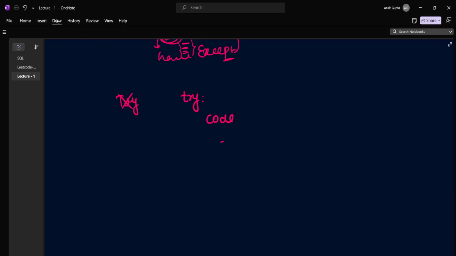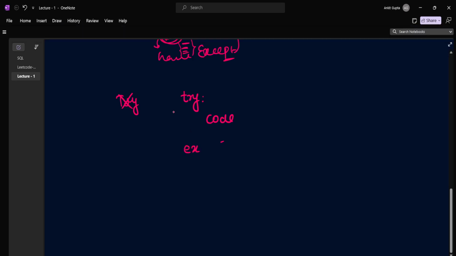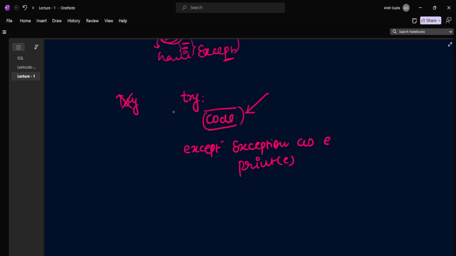Let me remove this. So we write except Exception as E, and here we can write print E. So what exactly should we write in here? Wherever we expect or think that a piece of code can generate an error, that's where we should put that code in the try block.